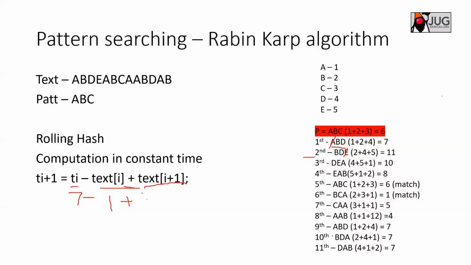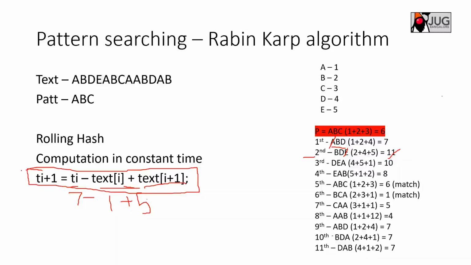So what will you have? In this case, 7 minus 1 is 6, 6 plus 5 is 11. So that is the value you got. And this is a constant operation, so it doesn't take any time, just one iteration only. Earlier we had to iterate through all the text, take the values and then compute, so it was like going through a loop, which is a linear operation. But this is a constant operation, so you can save the time.